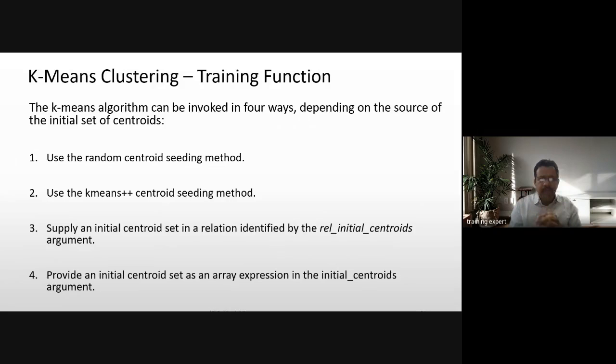So the K-means algorithm can be invoked in 4 ways, depending on the source of the initial set of centroids. First approach is the random centroid seeding method. If you are creating 3 clusters, place them randomly and then calculate the mean.